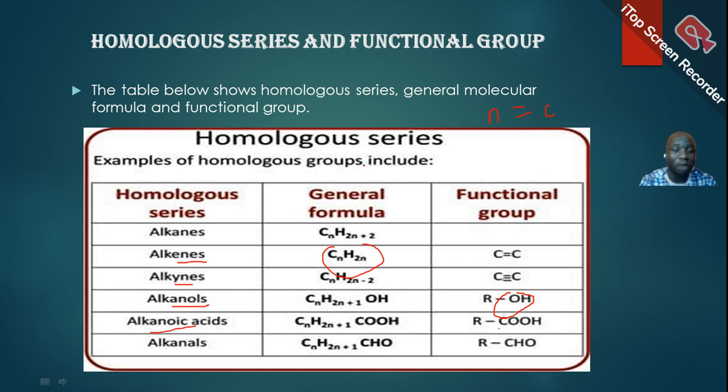So we have other homologous series which will be considered later. Take note of something here. We use R. What does R mean? R refers to the alkyl family, and they are represented by the formula CnH2n+1. The alkyl family have one hydrogen atom less than the alkane.